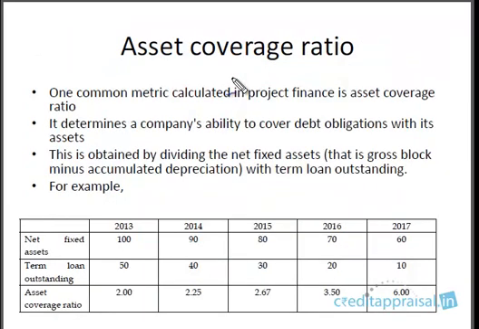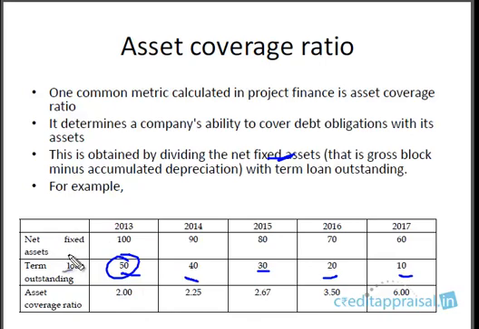One more concept which you need to be aware of in project finance is the asset coverage ratio. It's a very commonly calculated metric used in project finance. It determines a company's ability to cover debt obligations with its assets. Very simple formula. It is obtained by dividing the net fixed assets, that is the gross block less accumulated depreciation, by the term loan outstanding. Say, for example, these are the financial projections. This is the net block. You can see it is decreasing because depreciation is being applied. The term loan outstanding is slowly decreasing because repayments are being made. Maybe the company initially borrowed 50 crores and every year it's paying off 10 crores.